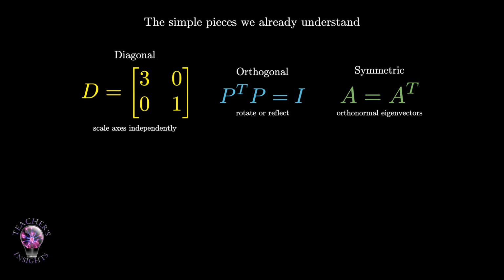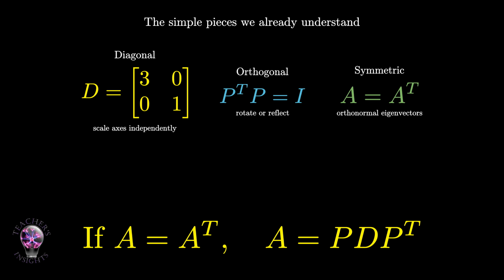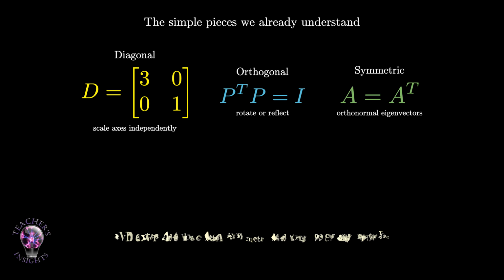Third, symmetric matrices. A real symmetric matrix satisfies A equals A transpose. This condition is deeper than it looks. Symmetric matrices have orthonormal eigenvectors, and in that eigenvector basis, the matrix becomes diagonal. That is the spectral theorem. If A is symmetric, then A equals P D P transpose. This means a symmetric matrix can be understood as rotate into the eigenvector basis, scale along perpendicular directions, and rotate back. SVD takes this beautiful symmetric matrix story and extends it to every real matrix.